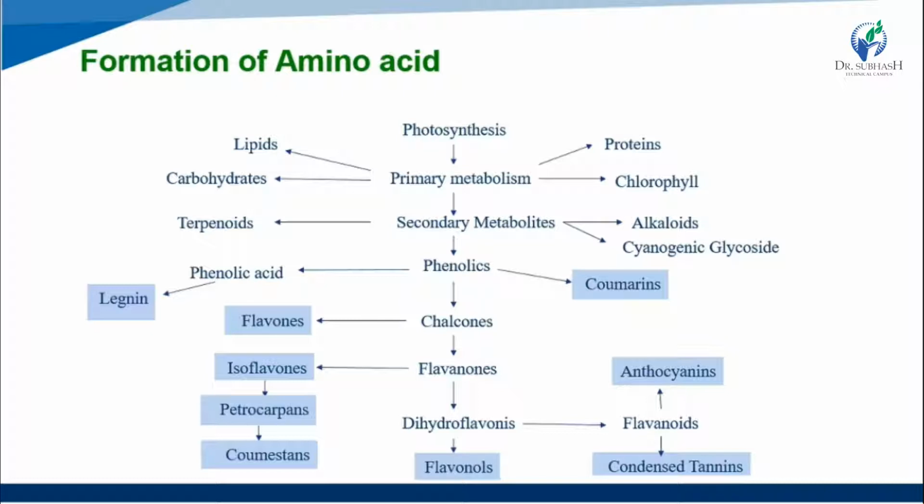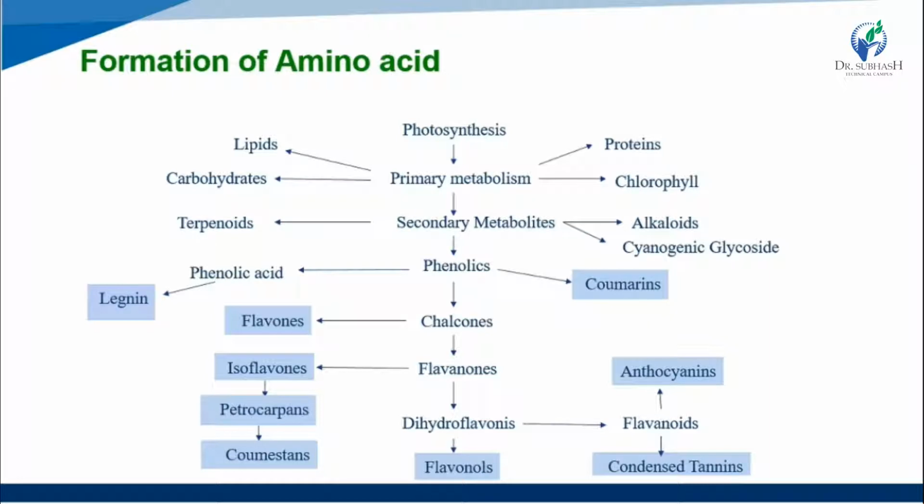Then, after primary metabolism, the further process is secondary metabolism, making three products: terpenoids, alkaloids and cyanogenic glycosides.